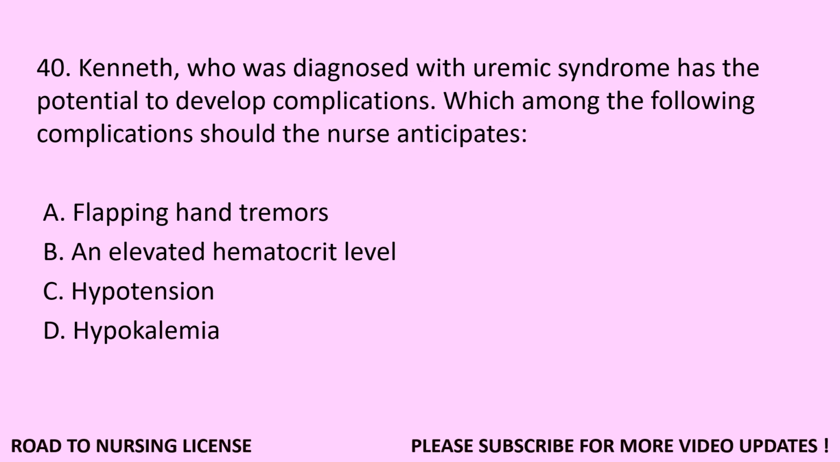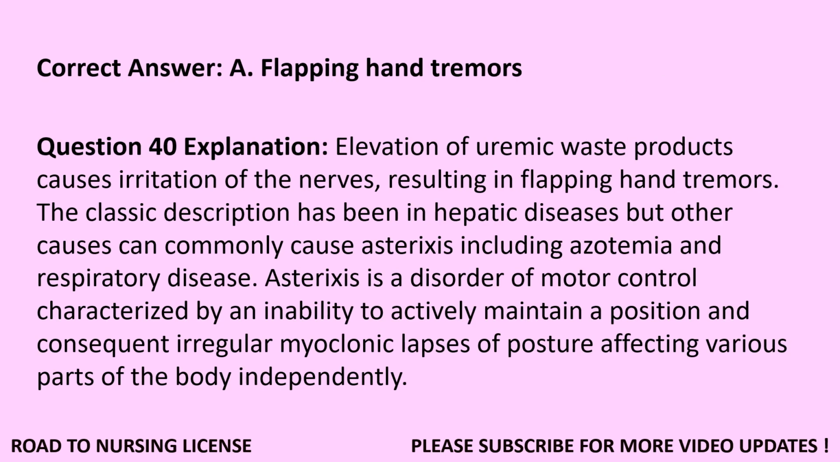Question 40. Kenneth, who was diagnosed with uremic syndrome, has the potential to develop complications. Which among the following complications should the nurse anticipate? A. Flapping hand tremors. B. An elevated hematocrit level. C. Hypotension. D. Hypokalemia. Correct answer, A. Flapping hand tremors.